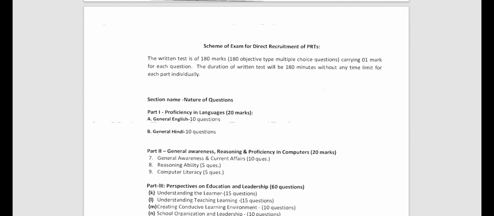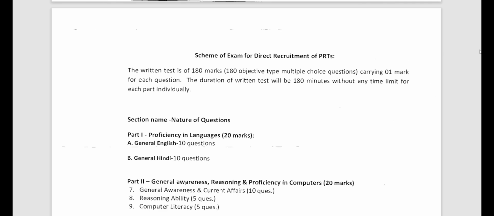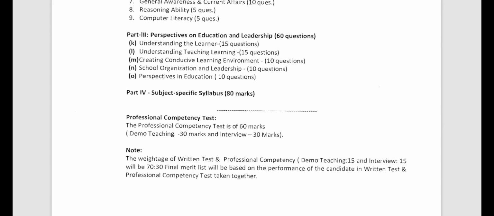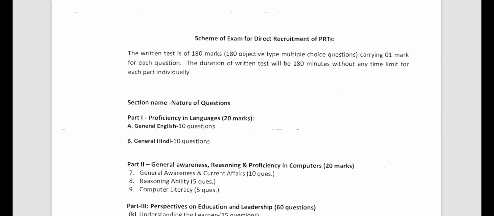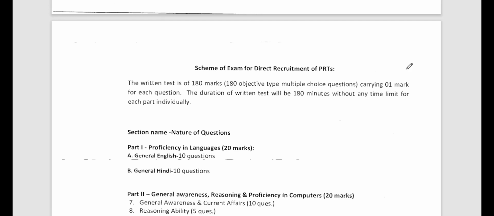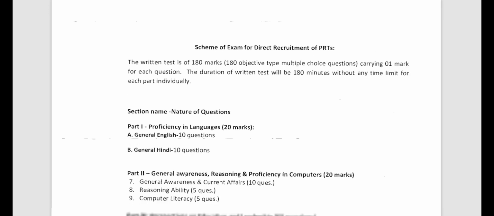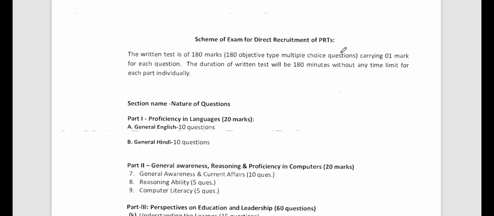I hope it's zoomed enough now. As you can see, the scheme of exam for direct recruitment to PRTs. The written test is for 180 marks. Please write this down in your notebooks. The total marks for this primary exam will be 180.